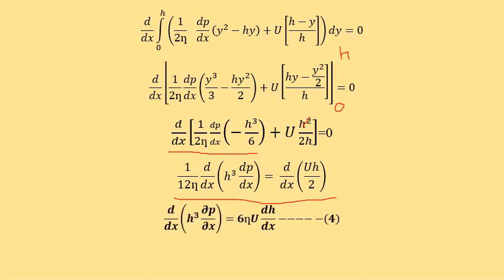Simplifying this further, we get d by dx of h cube dp by dx is equal to 12 eta, when it goes to the right hand side, here 2 is there, so it will become 6 eta into u, taken outside, into dh by dx. So this equation is called the Reynolds equation in 2 dimensions, that is d by dx of h cube dp by dx is equal to 6 eta u dh by dx.